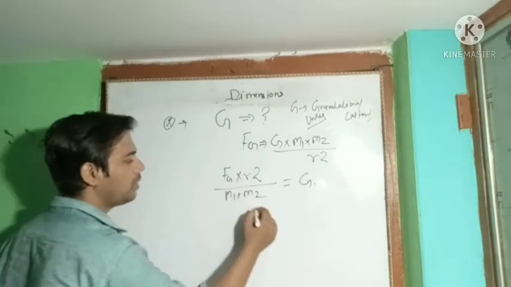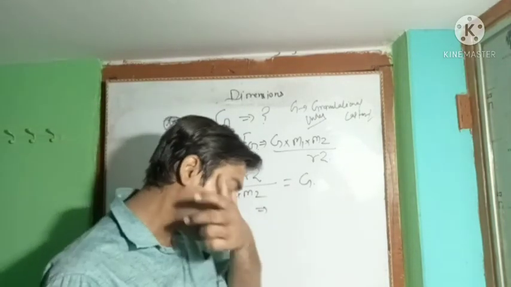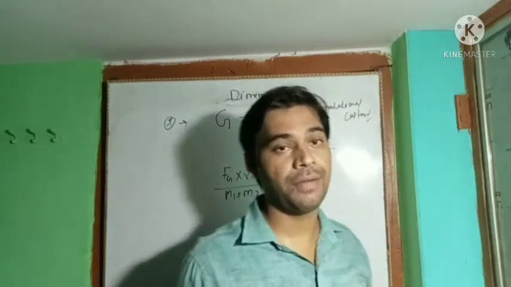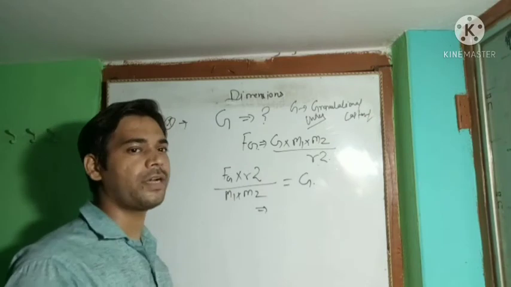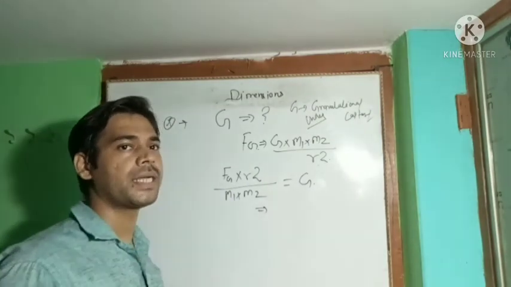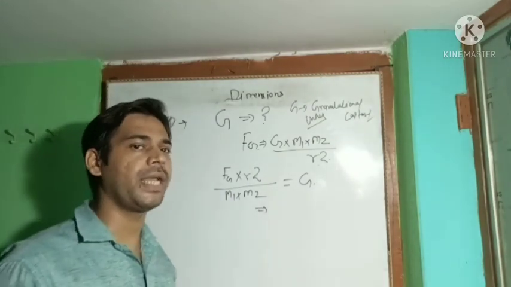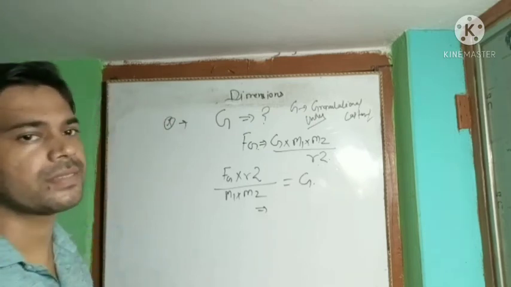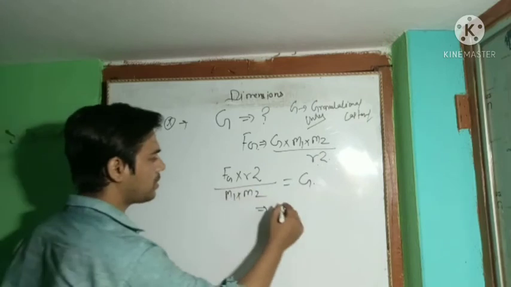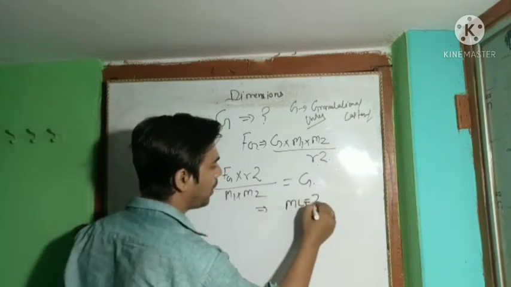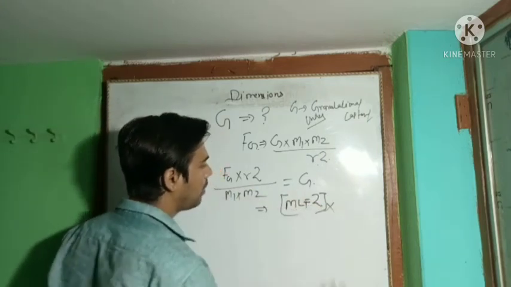Write the value of the force. Listen here, any kind of force, either electrostatic force, gravitational force, potential force, contact forces, non-contact forces, conservative force, non-conservative forces, any kind of force has the same dimensions, mass into acceleration. So put the value of the dimensions, M L T to the power minus 2. This is the dimension of the force.